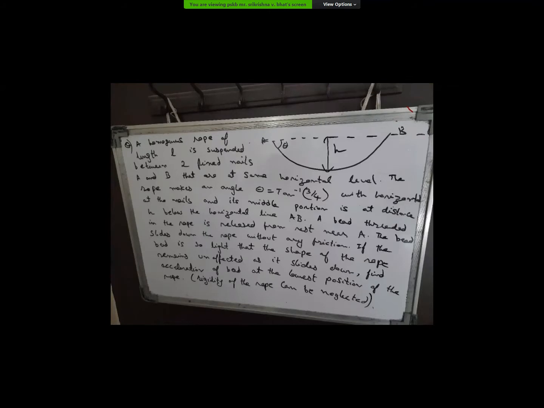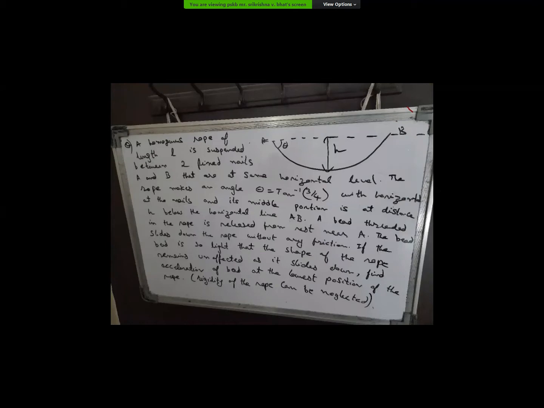Sir, by Work-Energy theorem, we can say that at any depth x from that horizontal line AB, the velocity of the bead will be root 2gx. Yes, v square equal to 2gx. So now if we differentiate both sides with respect to time, we'll get 2v dv by dt equal to 2g dx by dt. Now at the lowest point dx by dt will be 0. So can't we say that the acceleration will be 0, sir?